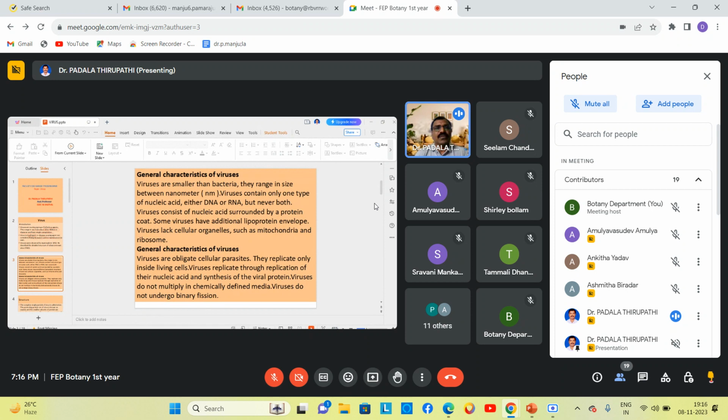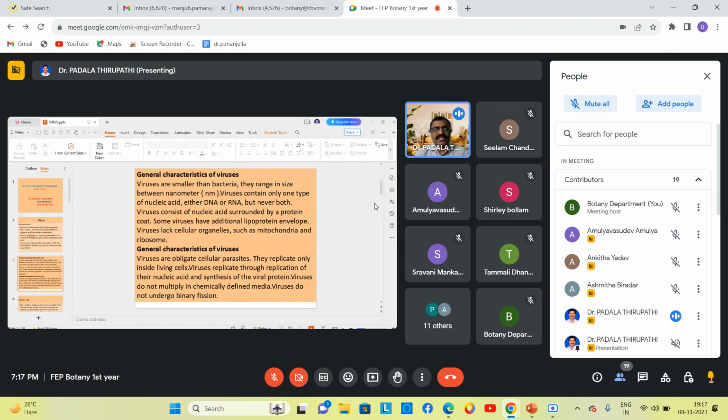Yes, sir. Okay. So the general characteristics of the viruses: our viruses are very much smaller than bacteria or other microbes. Compared to other microorganisms, viruses are very small. The size range is in nanometers of diameter, and viruses contain only one type of nucleic acid, either DNA or RNA. Have you ever heard the term nucleic acids?